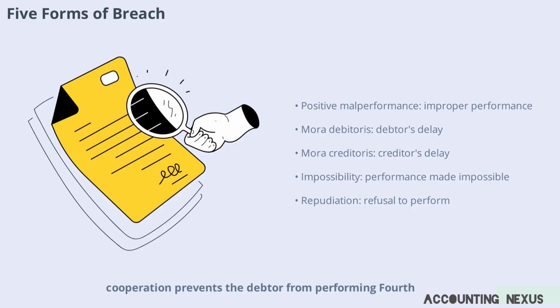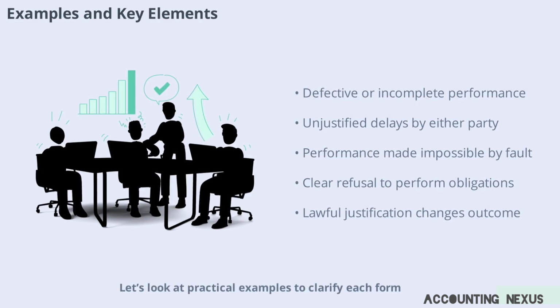Fourth, breach due to impossibility is when either party makes performance impossible through their own fault. Finally, repudiation is when one party clearly indicates they will not honor their obligations, even before performance is due. Understanding these distinctions helps determine what remedies are available when a contract is broken. Let's look at practical examples to clarify each form.